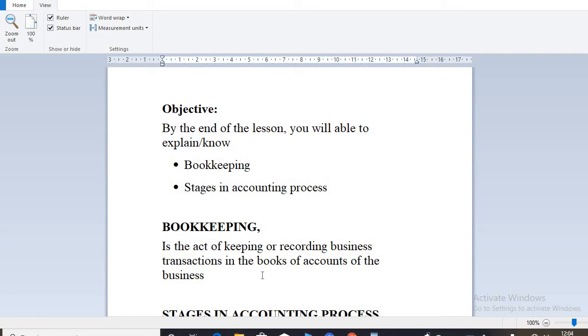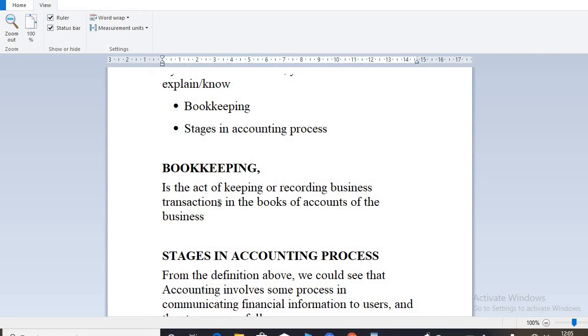We need to make sure we have a set of accounts that keeps track of these transactions, so at the end of the day, we'll be able to get the needed information for these users. So in an examination, when you are asked to define bookkeeping, this simple explanation is what you can give.